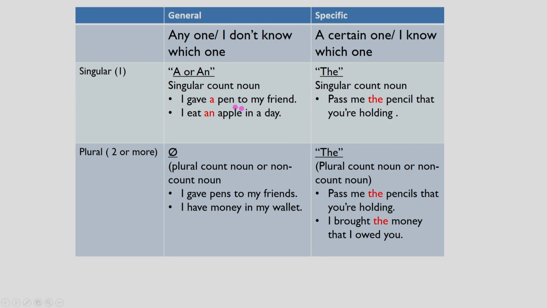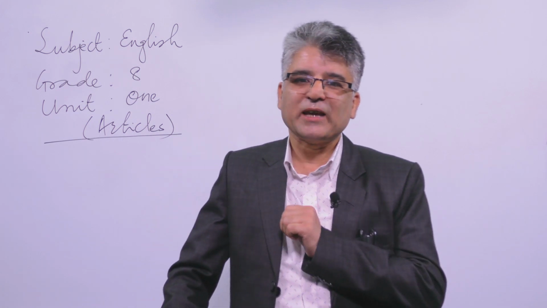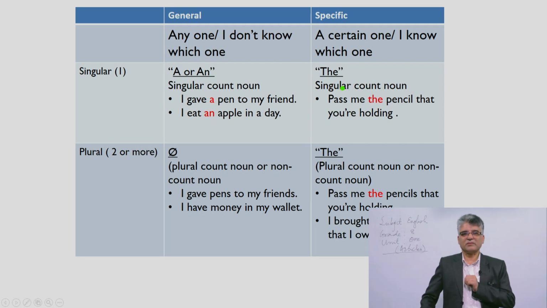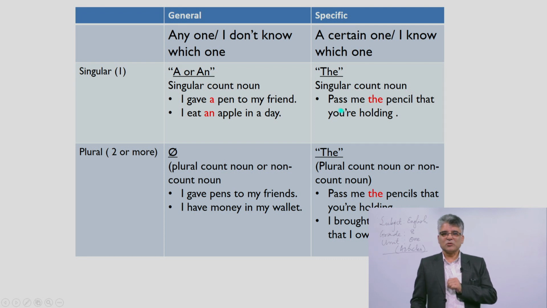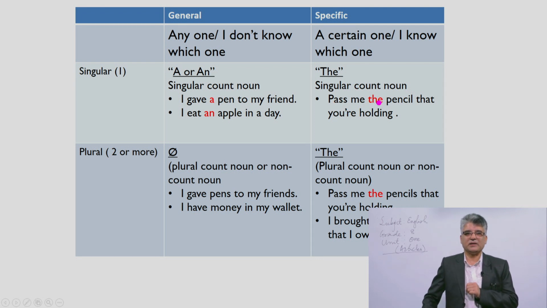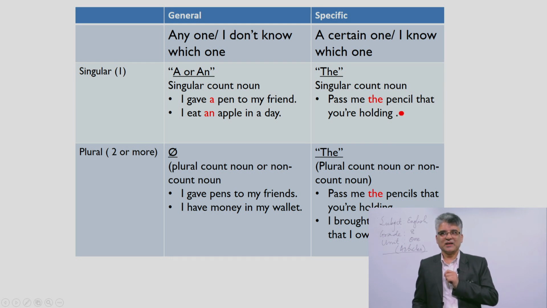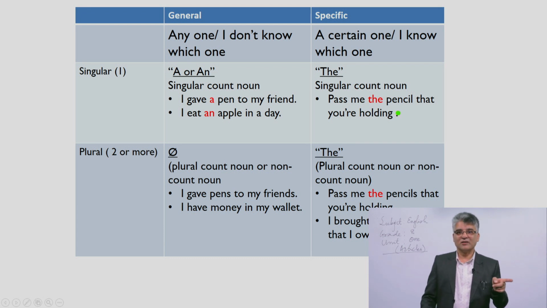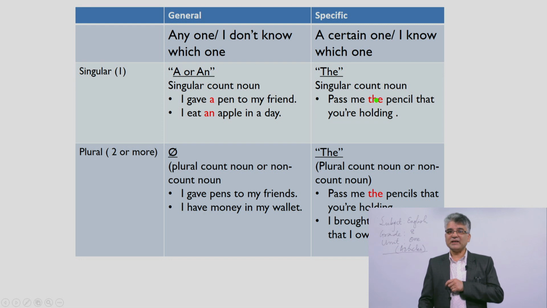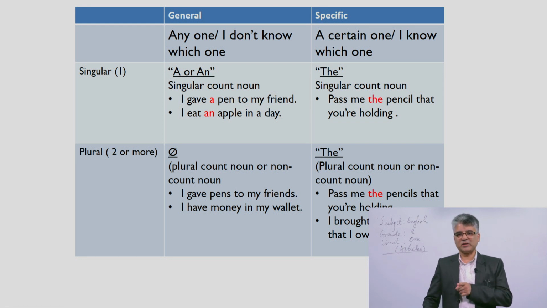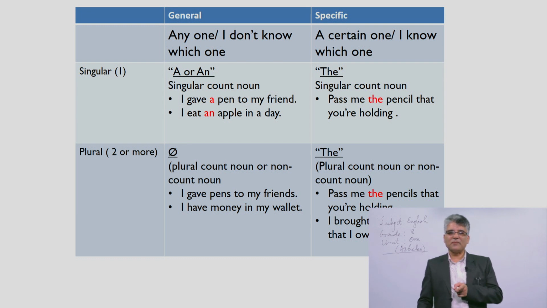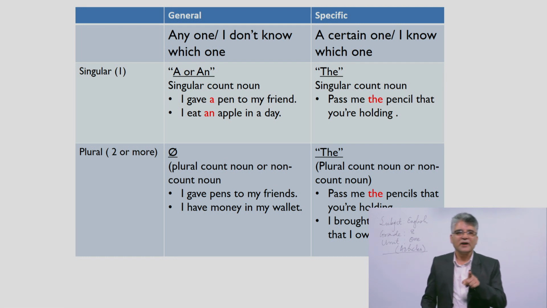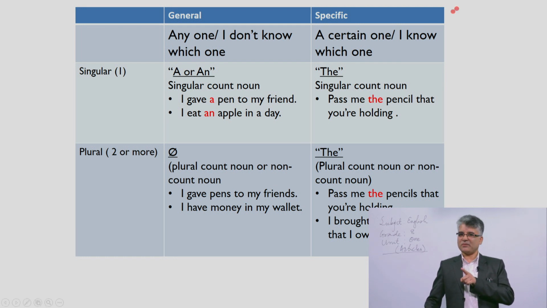That is a general situation. In the same way, in the specific case, we can use an article with a singular countable noun. For example, look at the example: pass me the pencil that you are holding. I need the pencil that you are holding, not another. So it is a specific one. That's why in the specific situation, we have to use the definite article. The pencil, not another pencil, the pencil you are holding. I need that. That's why this is specific. So we have to understand it in that way.